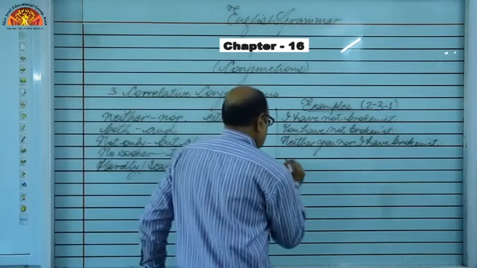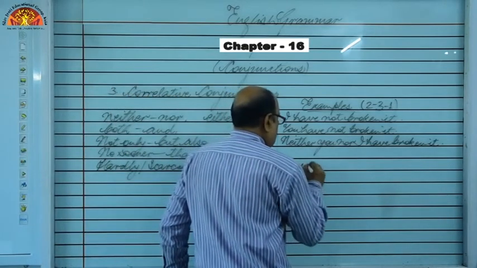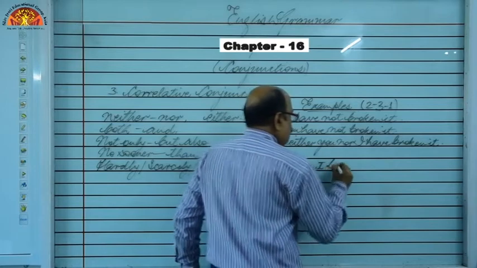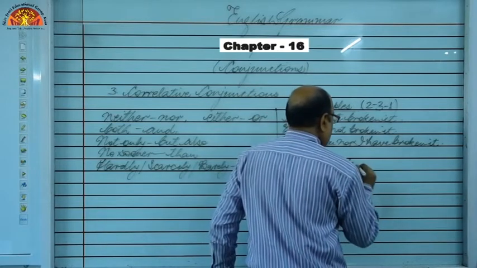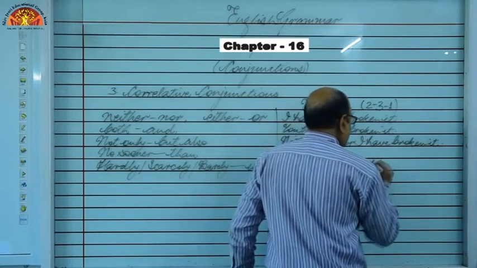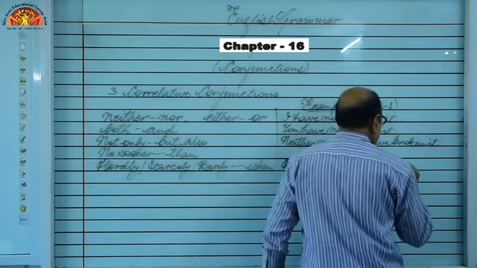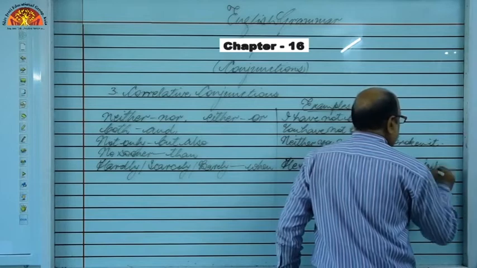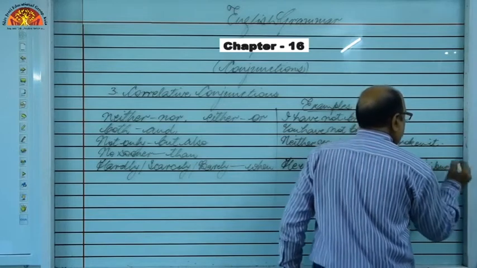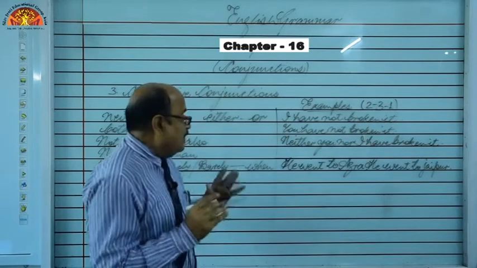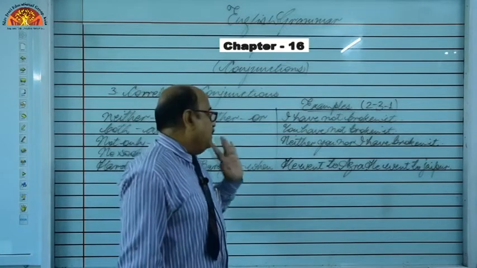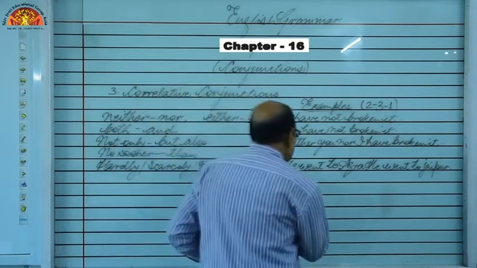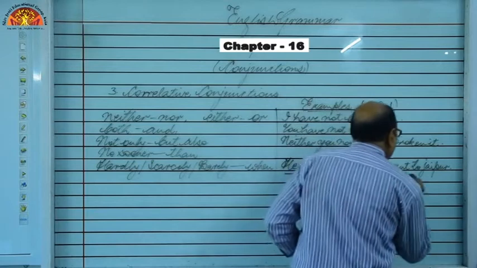Look, he went to Agra, he went to Jaipur. Okay. Now, we have to connect them with, we have to join them with both and. So, what is the common part? He went to, he went to.